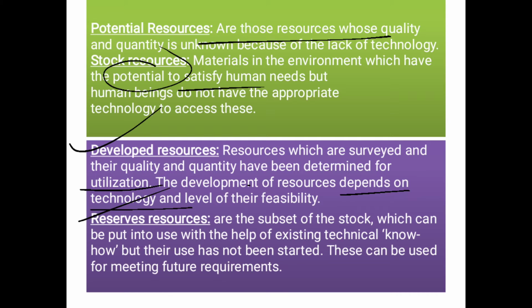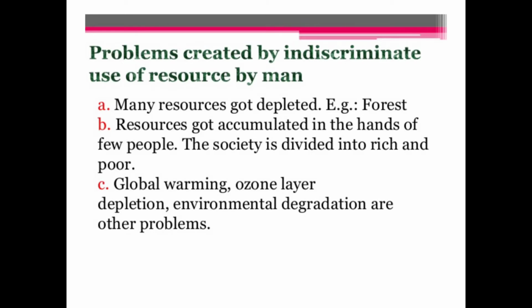We also have the technology to access them. We know how to use them. For example, rivers. There are certain rivers whose water we just conserve. We do not use it for hydroelectric power supply. Why? Because we want to save it for our future. Fine. I think this much is clear to you.